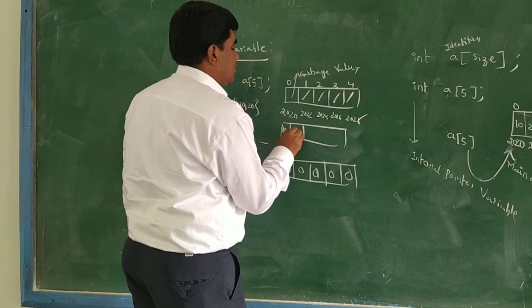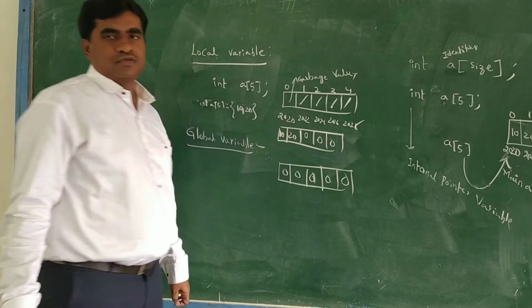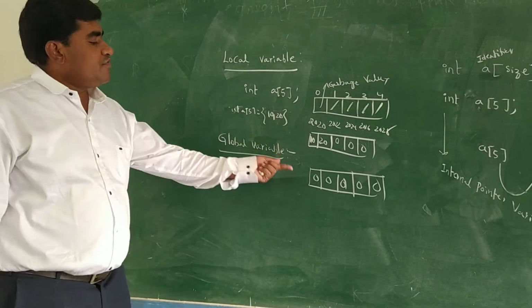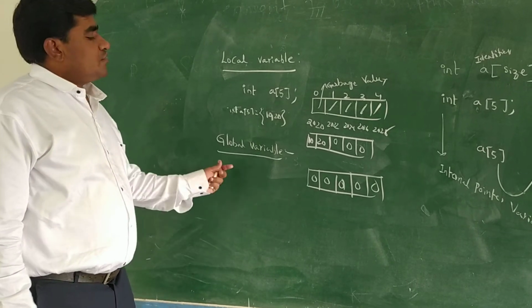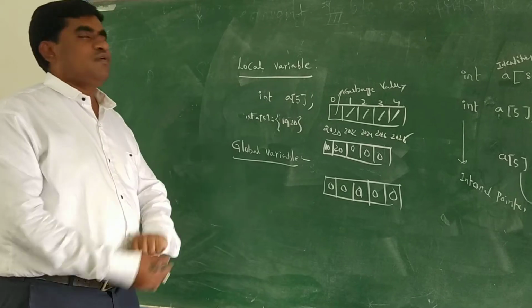Here 10, 20 will be taken, and the remaining values will be declared as zeros. Here, by default, 0 values will be taken. If you are assigning values, then only those will be taken in the global variable.